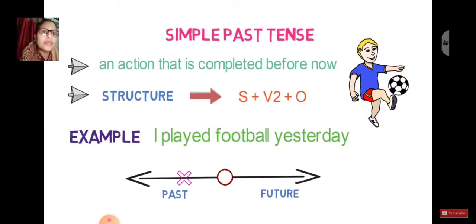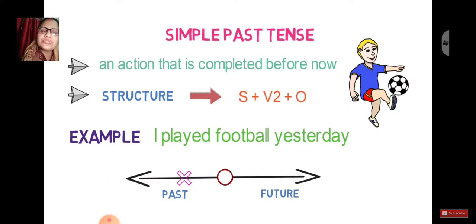Now let's move forward with the simple past tense, just to get a comparison of how simple past tense is different from simple present tense. So when an action is completed before... now in simple present tense, what was the situation? That it is at the present and the action is for regular habits or for facts. But in simple past tense, the action has already been completed before.